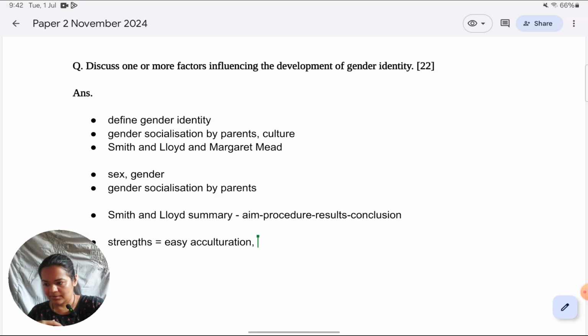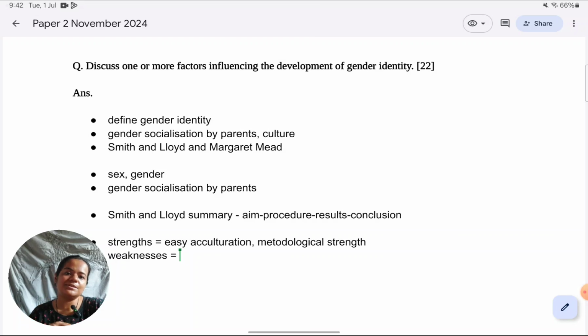Also, definitely in terms of methodological strength, the study is very strong by Smith and Lloyd. These type of studies which have been done in the area subtly demonstrate parents' stereotyping tendencies because parents are observed covertly, and that is why no social desirability is confounding the results. Also, the way they control the sex of the child could actually be a boy or girl.